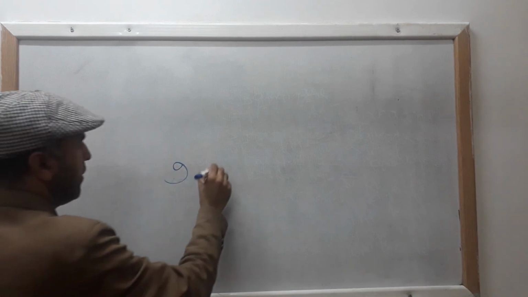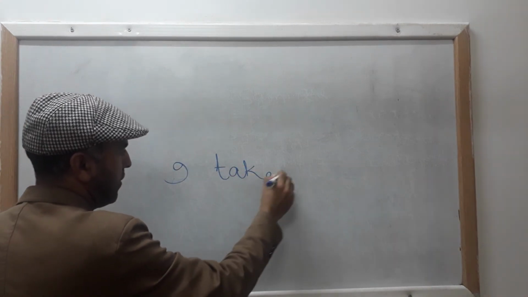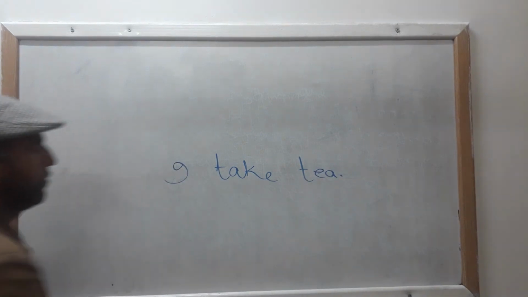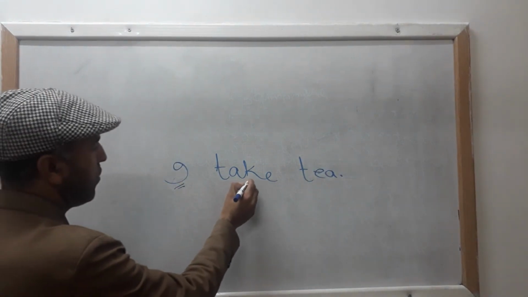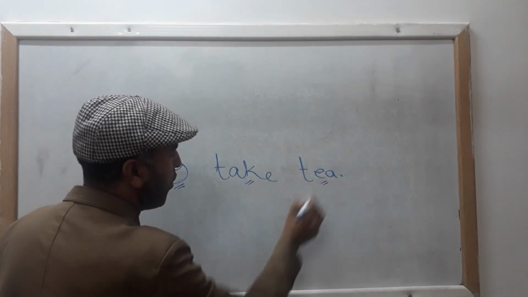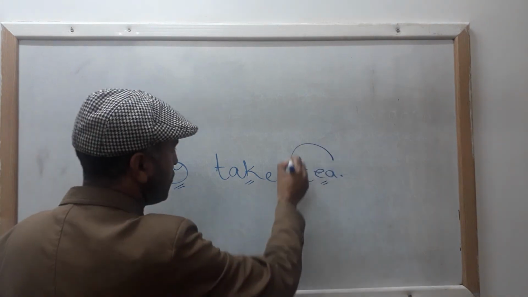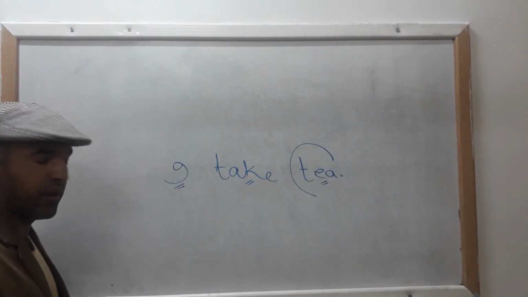I take tea. Now look. Subject, verb, object. I take tea. Simple. Now, tea is your object over here.